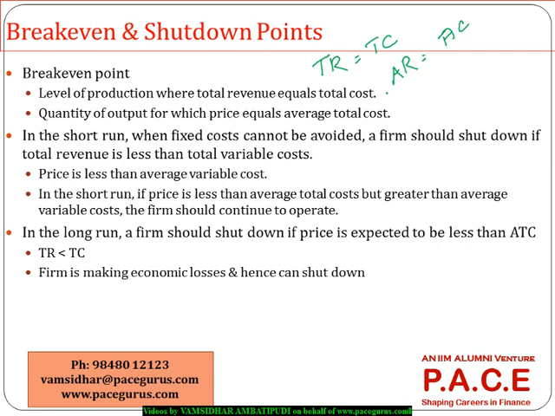Average revenue is equal to the average total cost, not the variable. Average revenue is equal to the average total cost. We say that this is the break-even point. And if this is greater, I am profitable. Otherwise, I am going into a loss. Now, the important aspect is, when should I shut down my business? When should I exit my business?